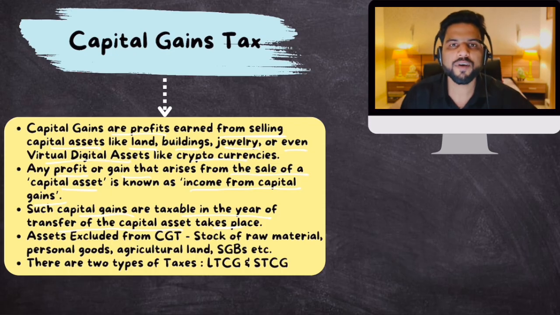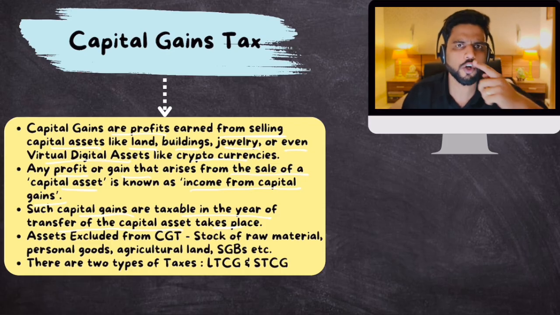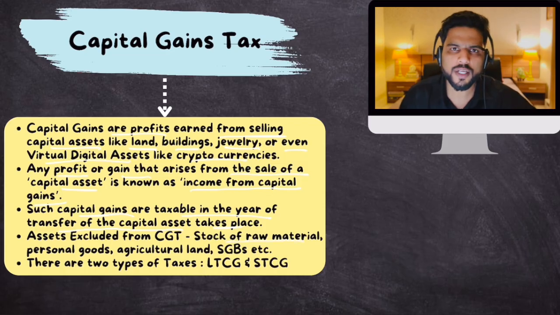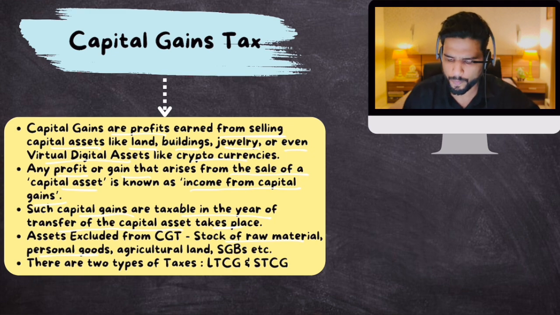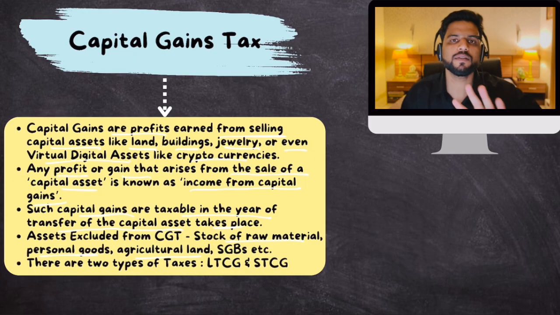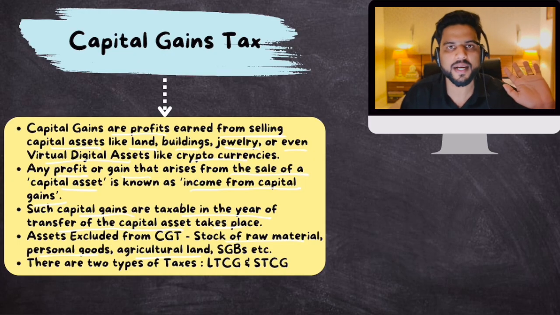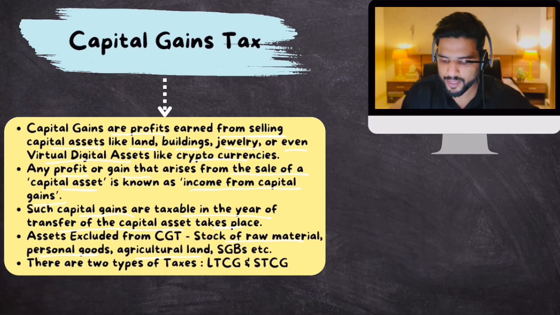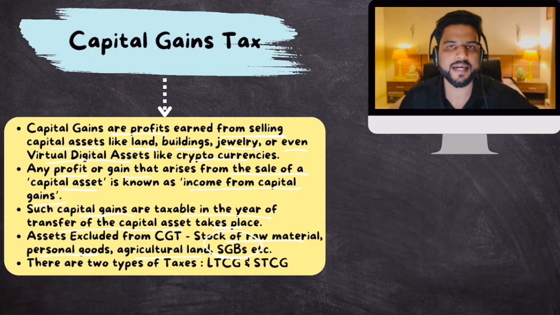Now, which assets are excluded from capital gain tax? Well, if you have a business and you have kept a stock of raw material and you decide to sell that raw material at a higher price, well, that won't be taxed. So raw material is not considered capital asset. Personal goods for your personal use, furniture, paintings, cars, no. Agricultural land is exempt from capital gain tax. So if you buy agricultural land and sell it at a higher price, exempt from capital gain tax. And we have talked about it in the previous lecture, sovereign gold bonds are also exempt from capital gain tax.